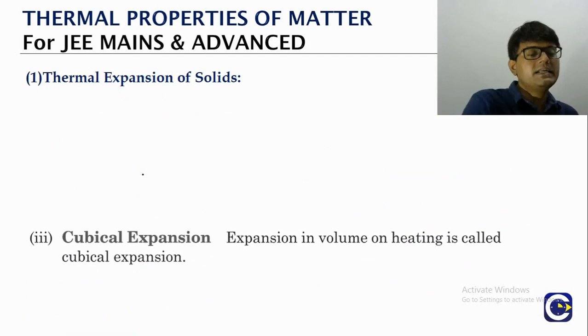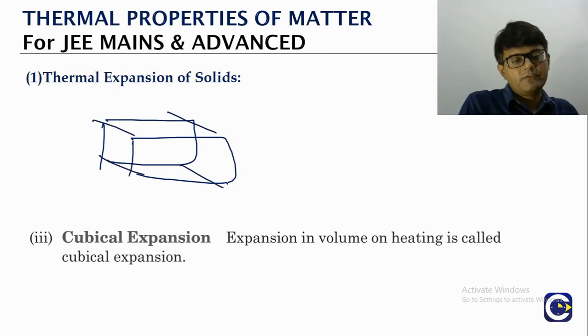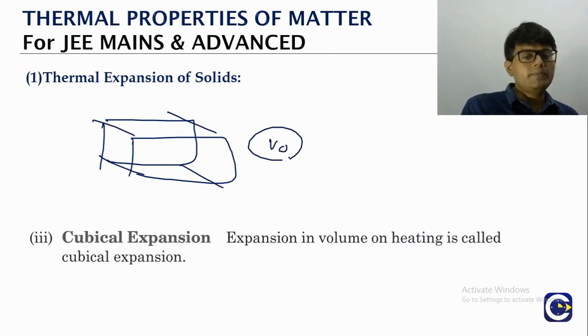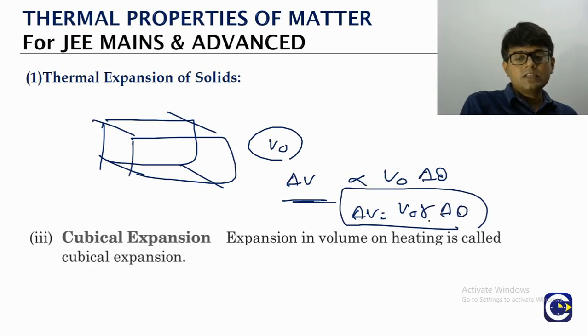The third one is in terms of the cubical expansion. Like you look at a solid 3D object. Maybe I am just taking the example of a cuboid. It can be any 3D object. Let's say initial volume is V naught. Then if you raise the temperature, the volume is going to change. The change in volume is proportional to original volume and also proportional to the increase in temperature. We make this into an equation by using a constant. The constant here we will call gamma. That is the coefficient of volume expansion.